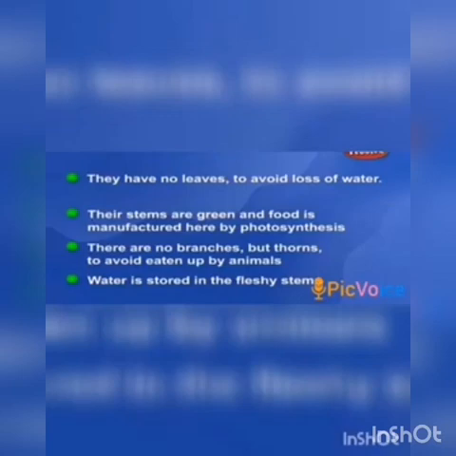They have no leaves to avoid loss of water. Their stems are green and food is manufactured here by photosynthesis. There are no branches but thorns to avoid being eaten up by animals. Water is stored in the fleshy stems.